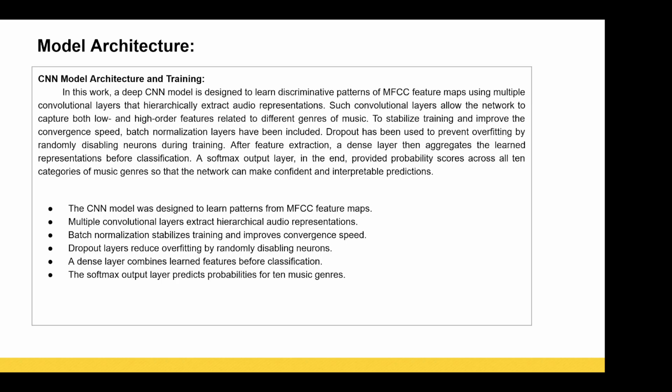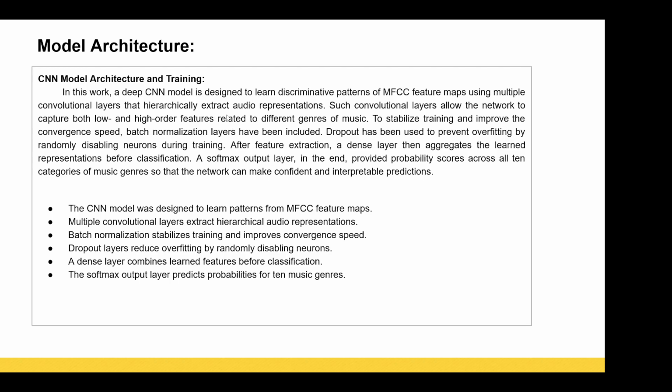Those features are then fed to a CNN model. The CNN model, which will be shown during the demonstration, is a very basic CNN model, which uses the MFCC we generated in the previous steps to classify the incoming genre.